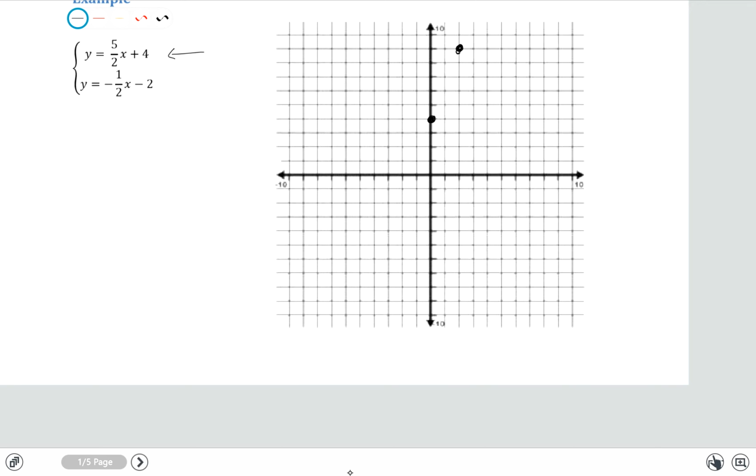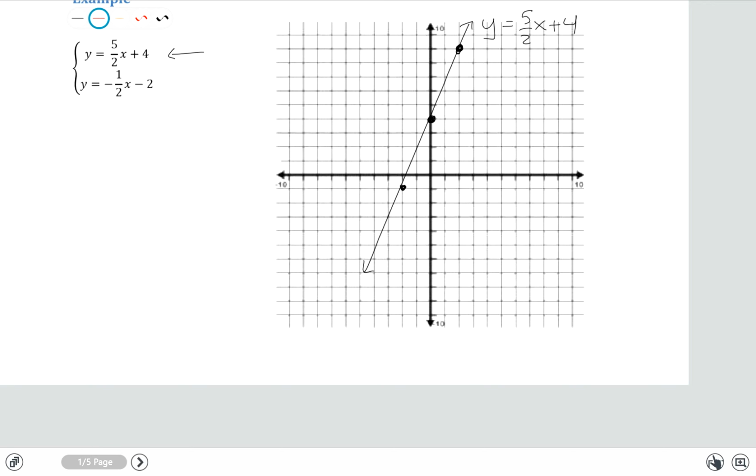Now I could also go down 5 and to the left 2 to continue the pattern in the other direction. And now I have several points that I can connect the dots and get the graph of my equation. So there we go. There is the graph of the equation y equals 5/2 x plus 4.